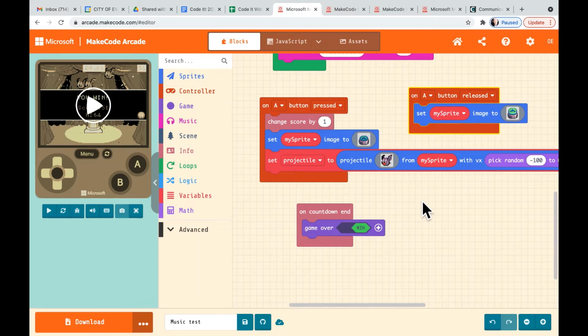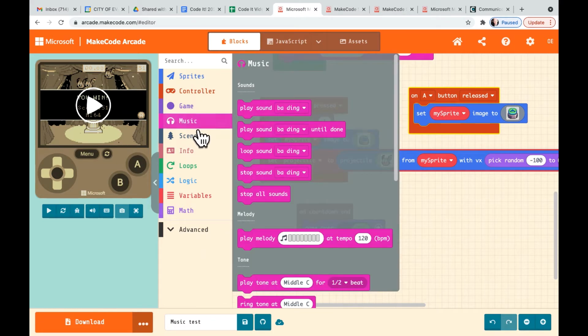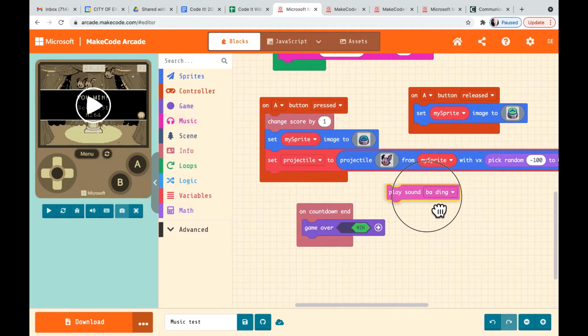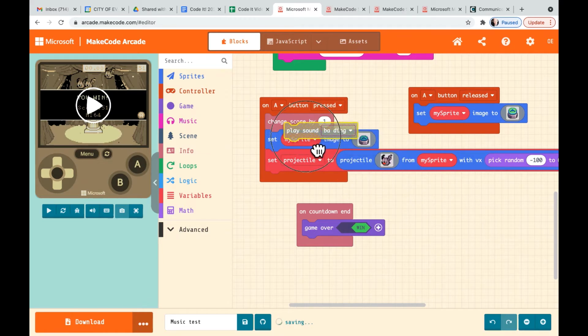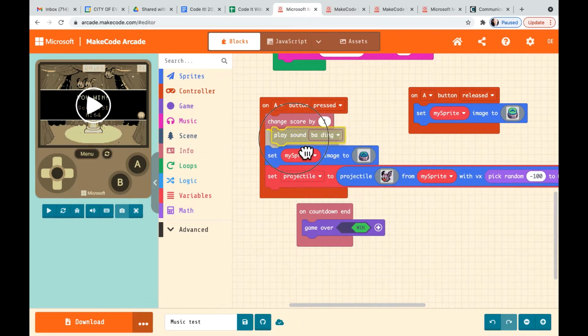So to do that, what we're going to do is go to music. When we click music, we're going to grab this, bring that out here, and put that in between change score by 1 and set my sprite image.